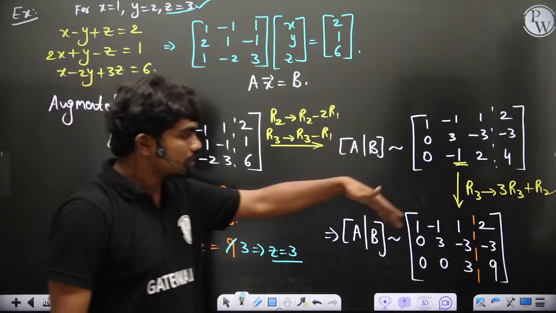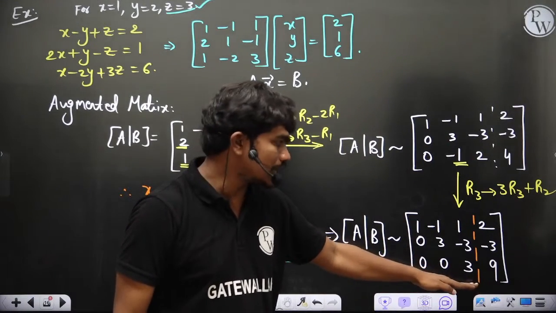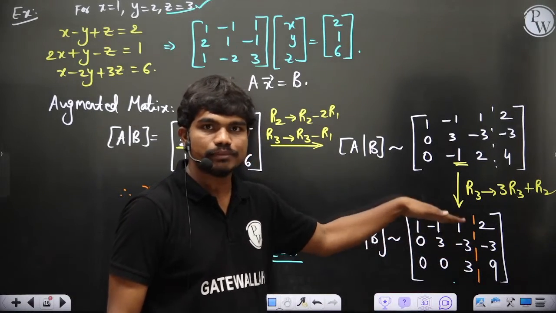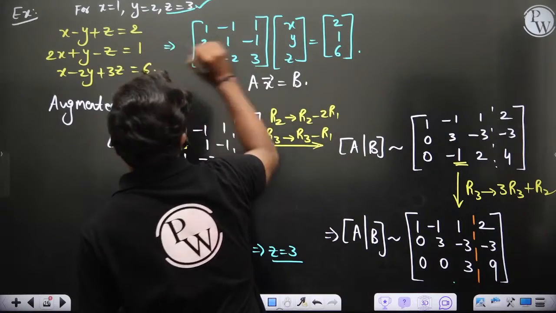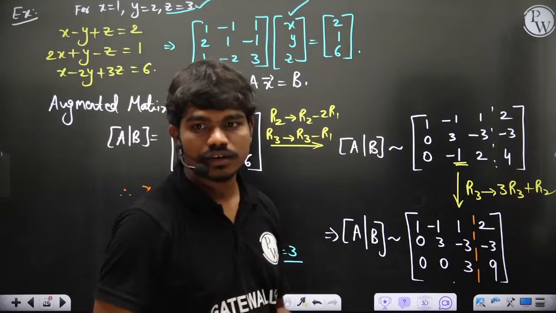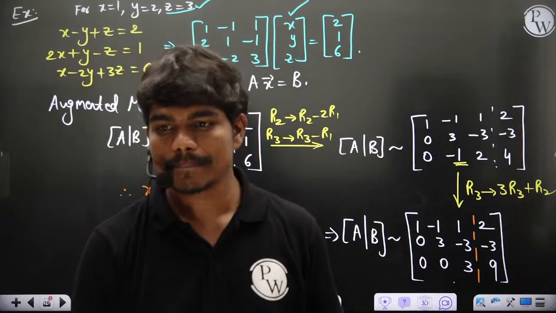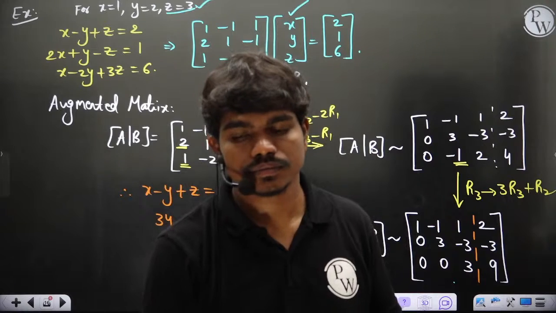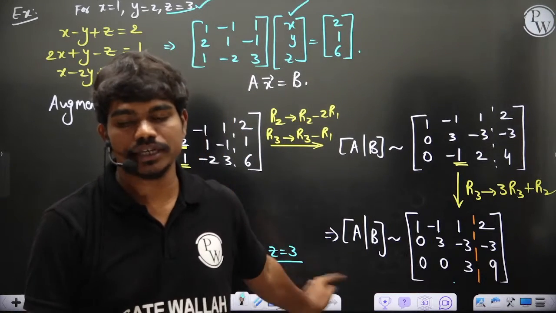Like this, in general, if you have n unknowns, in the last step you will get the nth unknown, then using this nth unknown in the (n minus 1)th equation, you will get the (n minus 1)th unknown, and similarly by repeating the loop you will finally get all the unknowns. That's how you will calculate this vector x actually. Clear? Is the idea clear to all of you, how we are going to perform this Gauss elimination? Yes or no? Please type in the chat box.